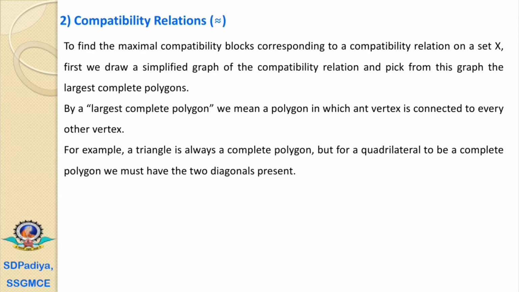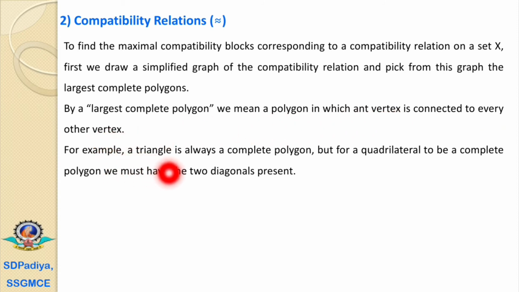To find the maximal compatibility block corresponding to a compatibility relation on a set X, first we draw a simplified graph of the compatibility relation and pick from this graph the largest complete polygons. The word maximal is there. That's why we have to consider first the polygon with the maximum elements. By the largest complete polygon, we mean a polygon in which every vertex is connected to every other vertex.